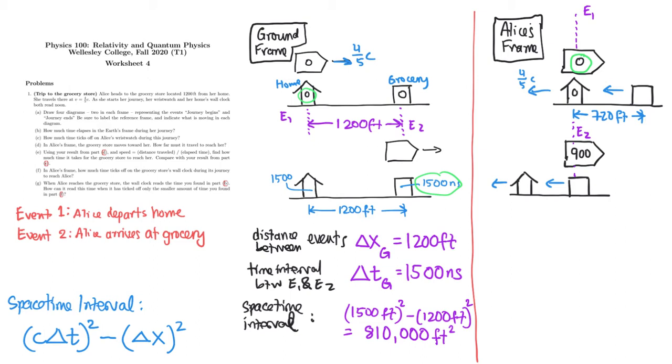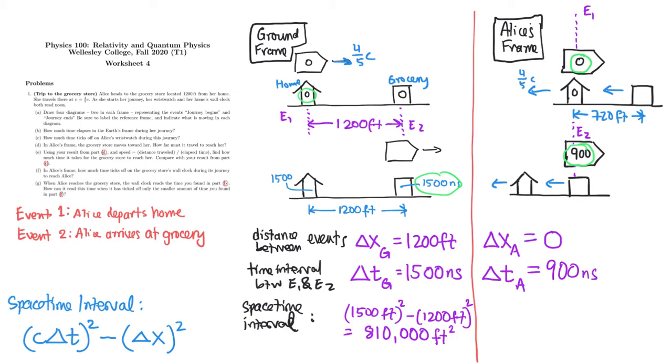So the distance between events in Alice's frame is 0. Both events in her frame are happening at the same place. They're happening at her, and she's not moving, right? Both events involve her. They happen where she is, and she's not moving. So there's no separation between the events. How about the time separation between the events? Well, the second event happens at 900 on her clock. The first one happened at 0 on her clock. So the difference is 900 minus 0, or 900 nanoseconds.